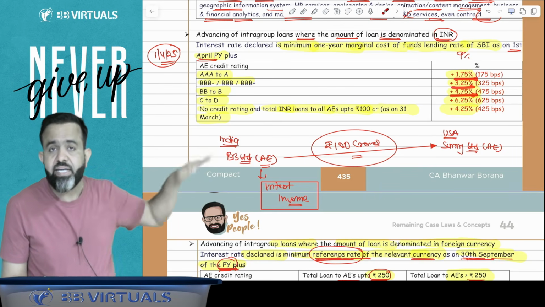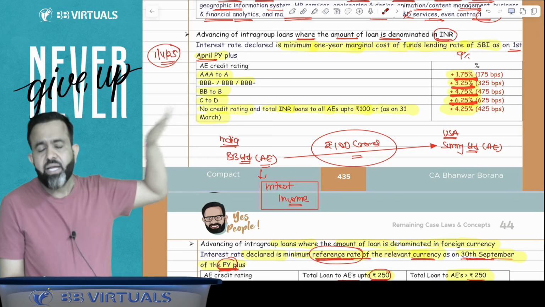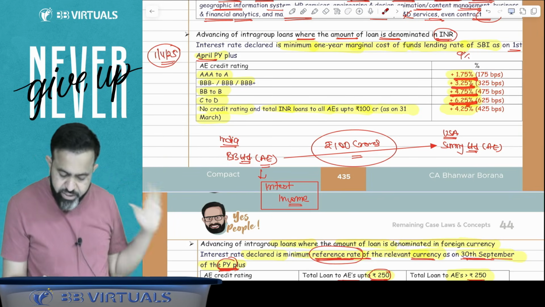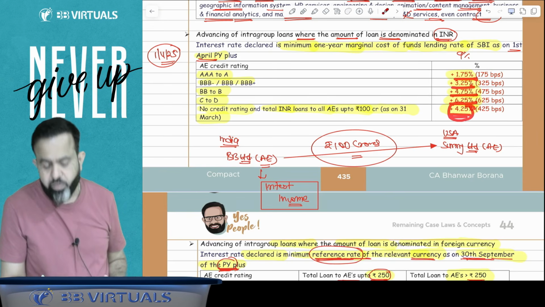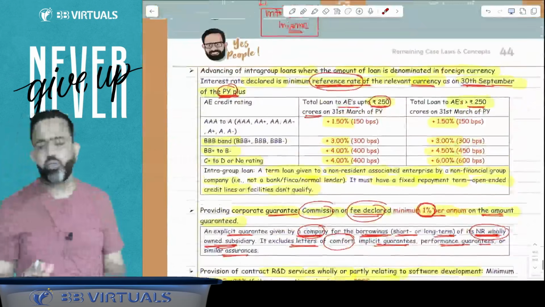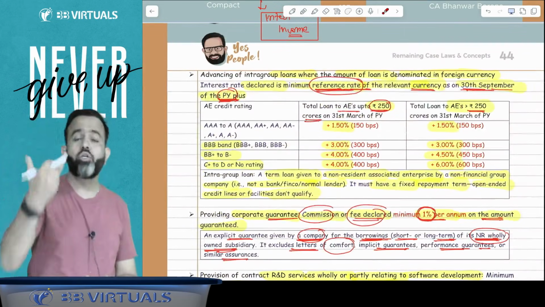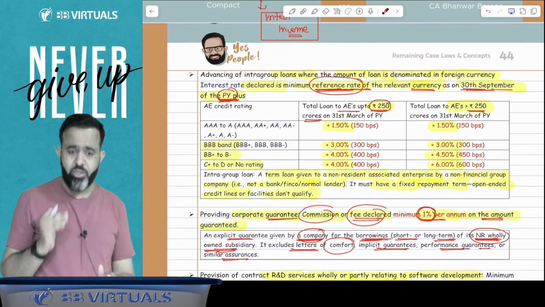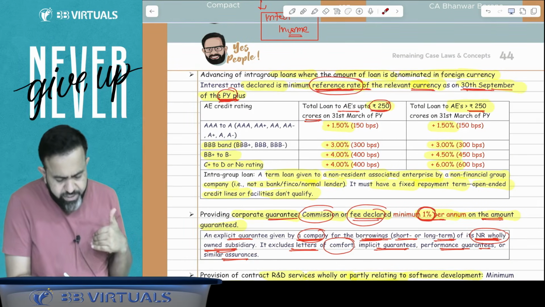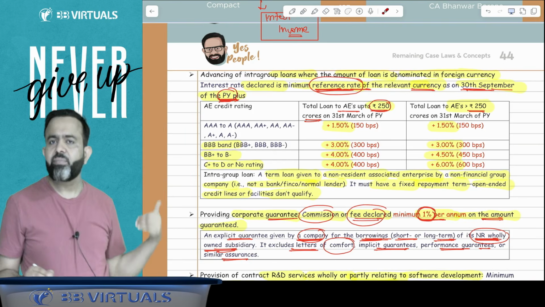They are into the C and D band, then just add the 6.25%. And there is no credit rating and loan amount is within the limit of the 100 crore, then just add the 4.25% in the SBI rate. But guys, suppose if loan is denominated in the foreign currency, like dollar loan or euro loan is given, then they will give you the reference rate as of the 30th September. And in that reference rate, just add the basis point.